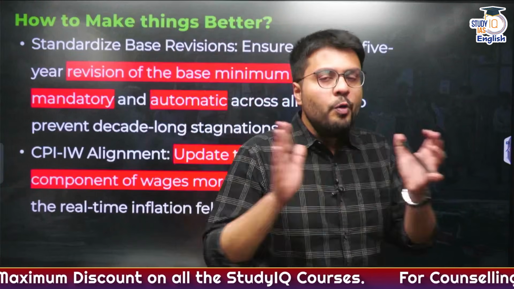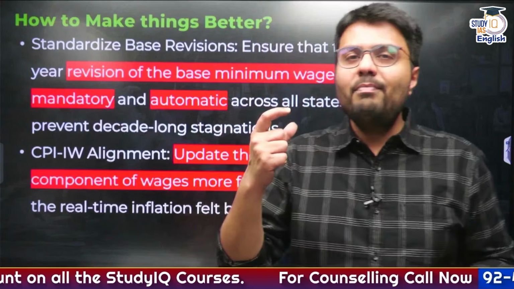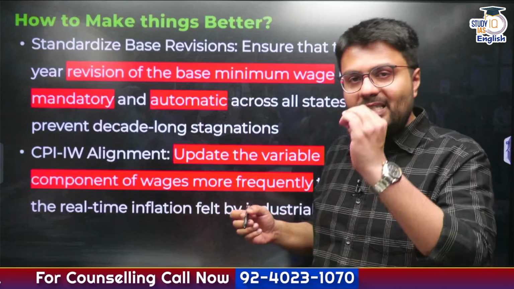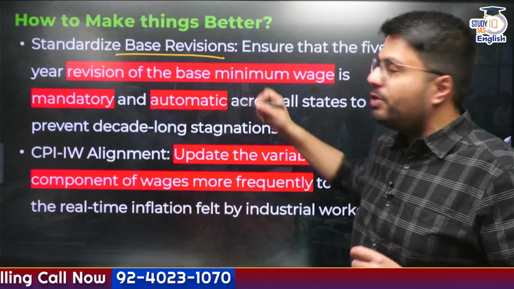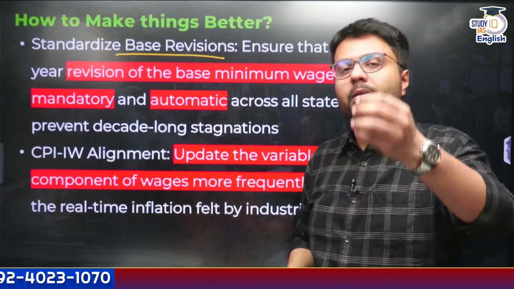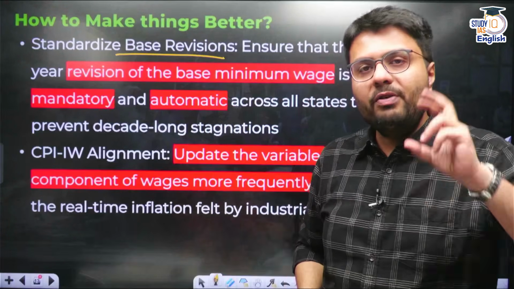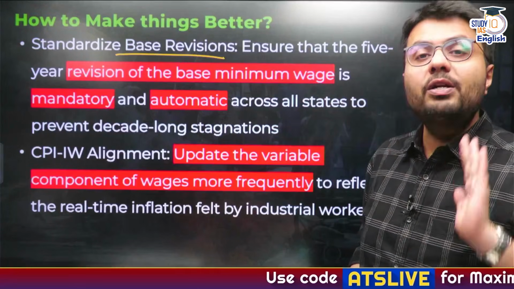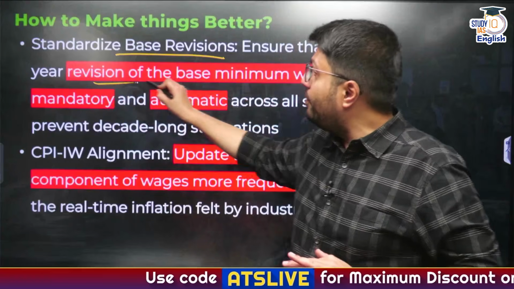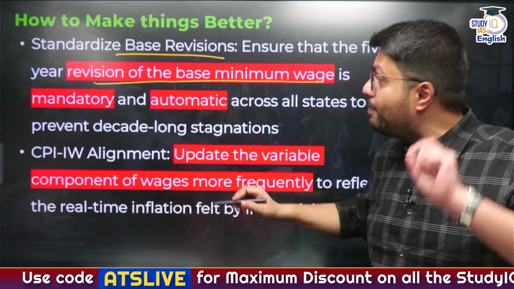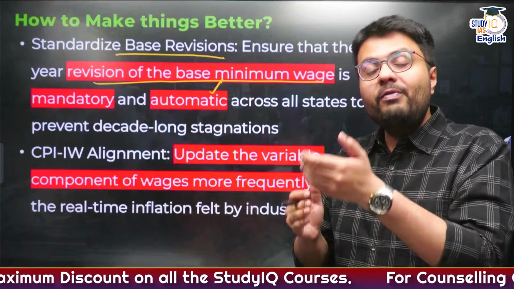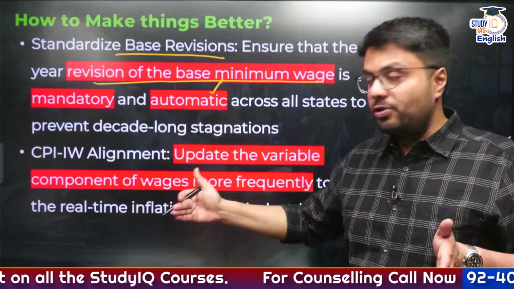So the moot point of our discussion today is how things can be made better, and we have solutions for that. For example, you need to standardize the base revisions. What was the source of the problem? The base revision formula says that you have to revise it once every 5 years. But did the government do that? The answer is no. So you have to make sure that the revision of the base minimum wages is made mandatory and automatic across all states in order to prevent these decade-long stagnations in wages.